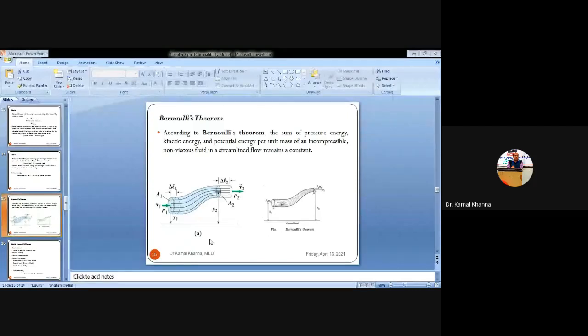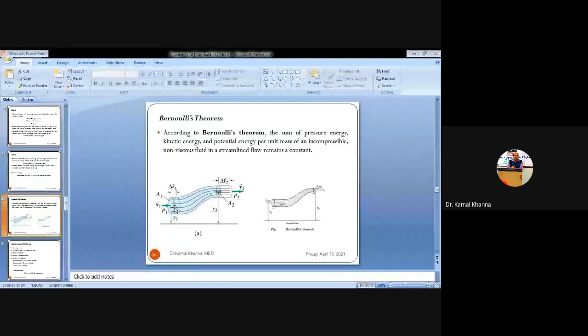If you are calculating the total head or the total energy at the entry point of this particular pipe, you can see figure A or figure B. There is a varying diameter. The diameter at the entry is large as compared to the diameter at the exit. As soon as the fluid enters the pipe, the amount of fluid entering must remain equal to the amount of liquid leaving that particular pipe.